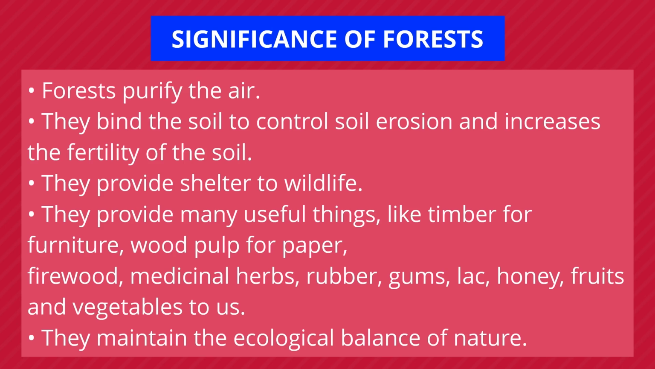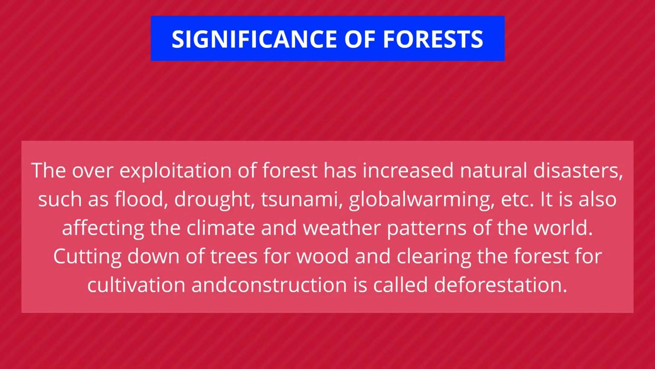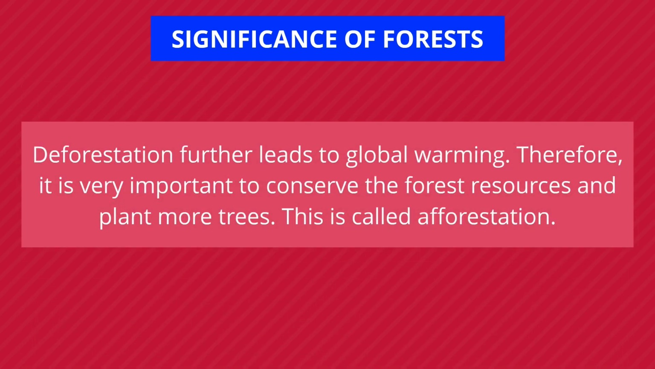They maintain the ecological balance of nature. The overexploitation of forests has increased natural disasters such as flood, drought, tsunami, global warming, etc. It is also affecting the climate and weather patterns of the world. Cutting down of trees for wood and clearing the forest for cultivation and construction is called deforestation. Deforestation further leads to global warming. Therefore, it is very important to conserve the forest resources and plant more trees. This is called afforestation.